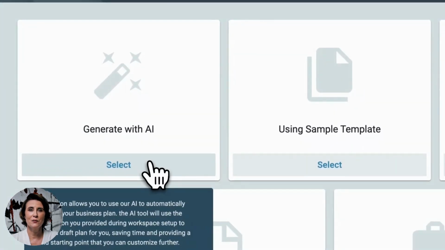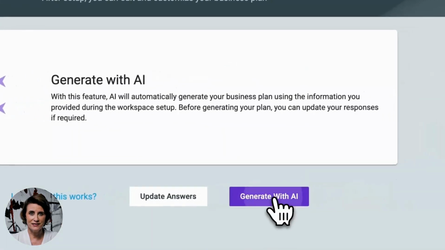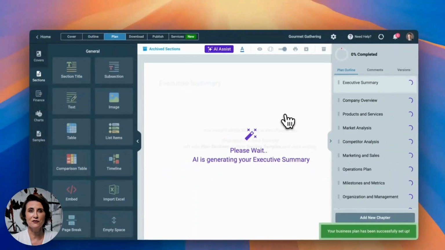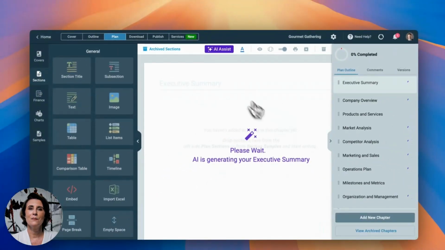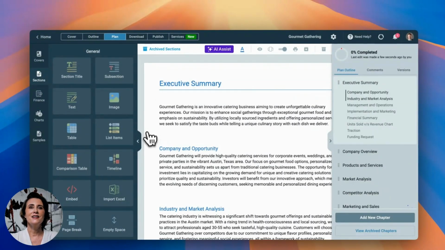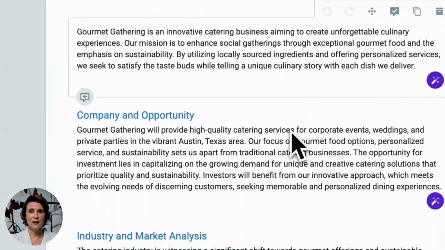There is an option available, Generate with AI, and click on it. So AI is writing a business plan for us. Let me tell you, this is our Business Plan Builder interface. Okay, so AI has written a business plan for us.